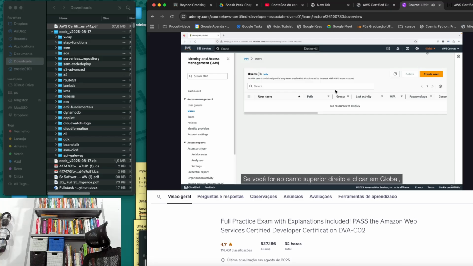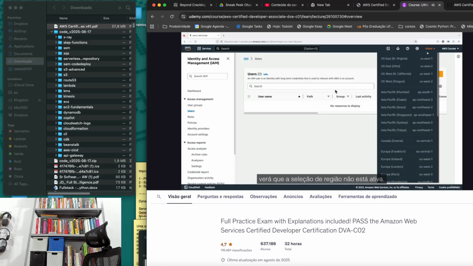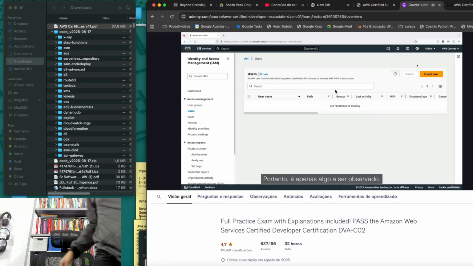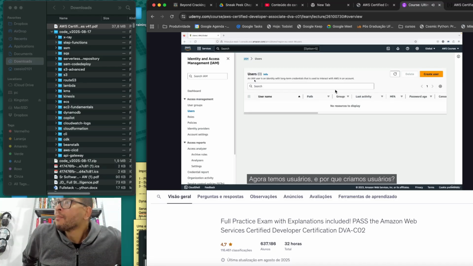If you go to the top right corner and click on global, you can see that the region selection is not active. That means that IAM as an entire service is a global service, and therefore there's no region to be selected. When you create a user in IAM, it will be available everywhere. But some other consoles we'll see in this course will be region specific. So just something to notice. Okay, so now we have users.